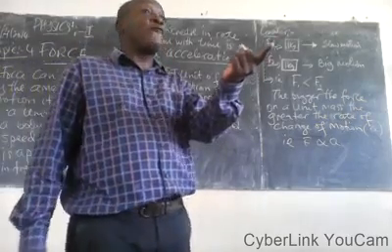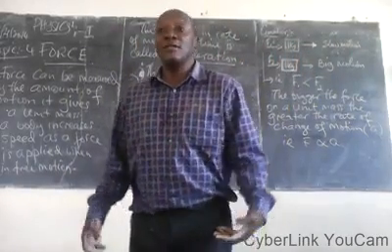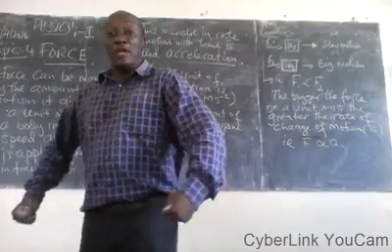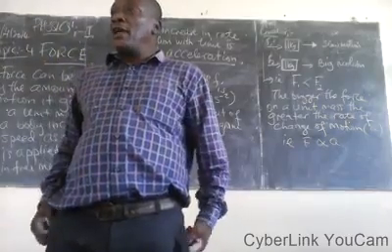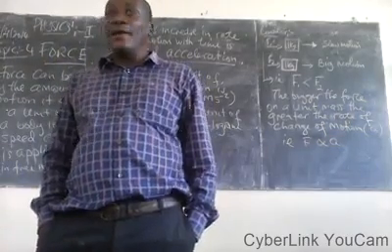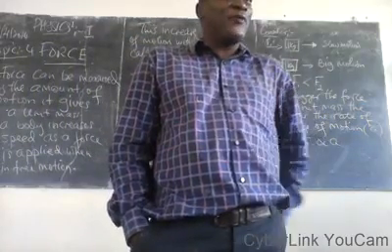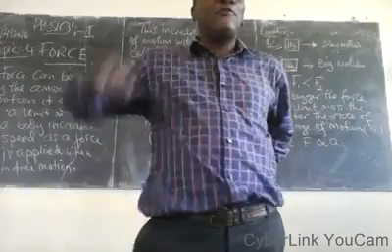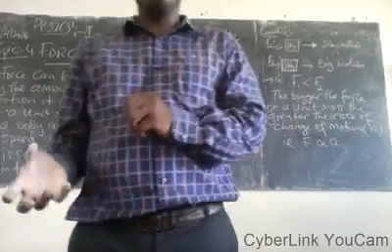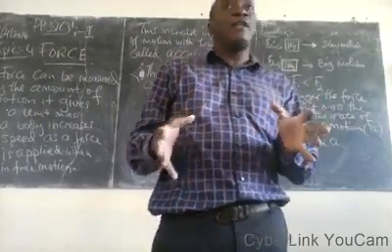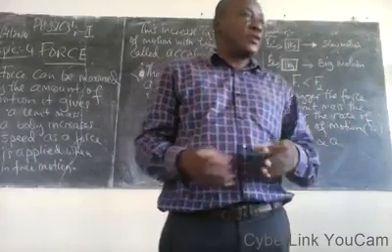If you have a big mass and you have a small push, what will happen? Will you move fast or slow? Slower? Wonderful. If you have a small mass and a big push, what will happen to you? You will fly over the air, over to the moon. It depends on the amount of push you get. If you have a very big push like that from the rocket nozzles, you fly to the moon. So forces can create big motion or small motion depending on the relative amounts of mass and what? And the amount of force applied.